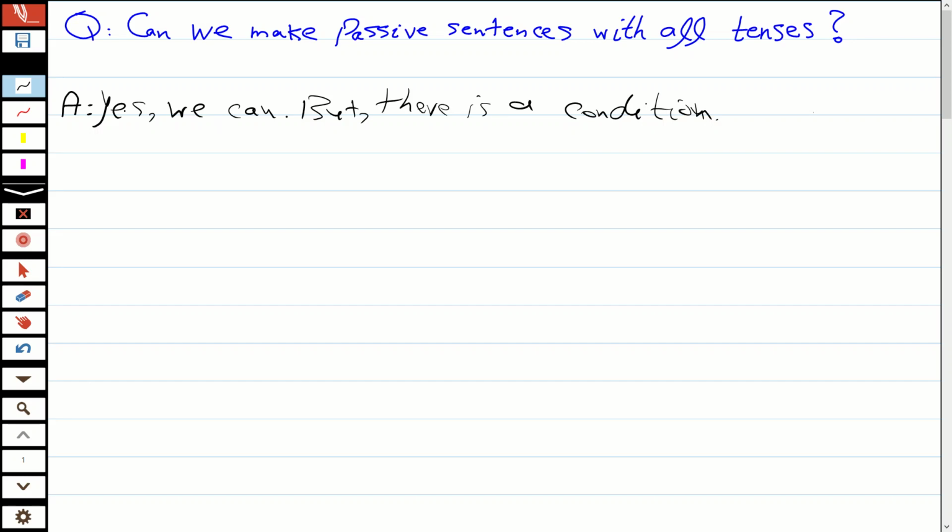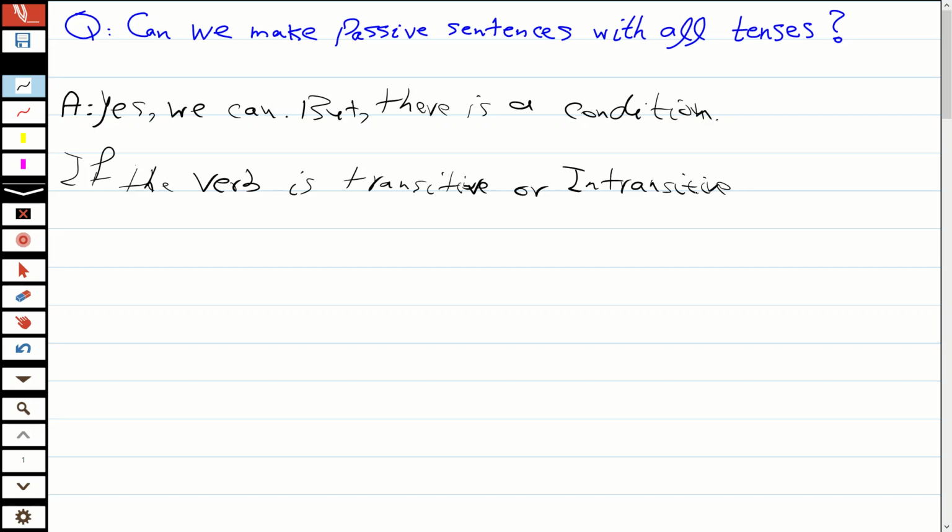What condition? It depends on whether the verb we use is transitive or intransitive. So maybe now you ask, what is a transitive verb and what is an intransitive verb? Let's work on that.